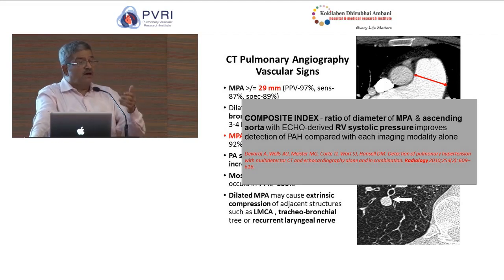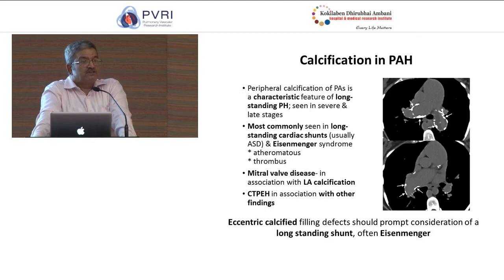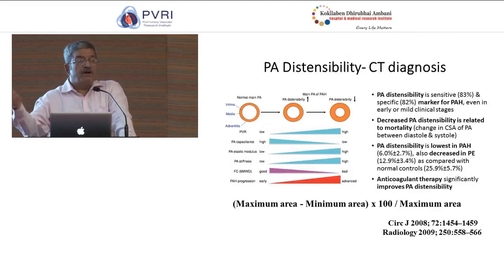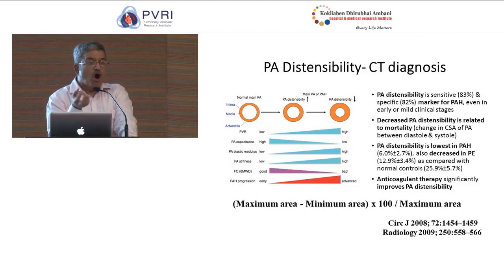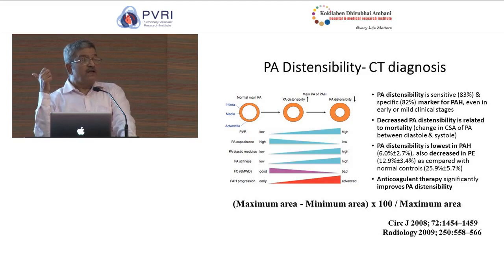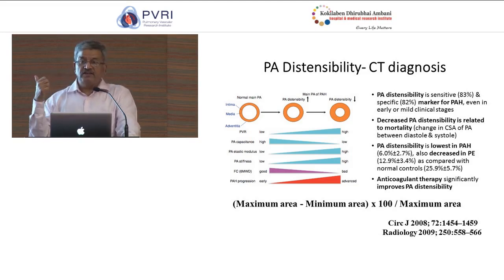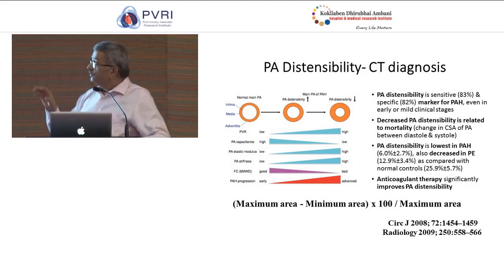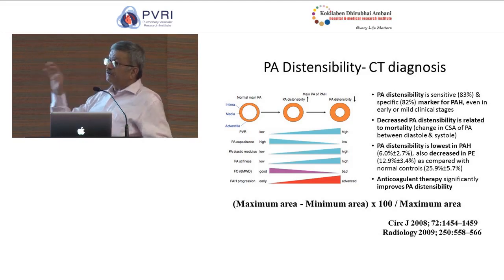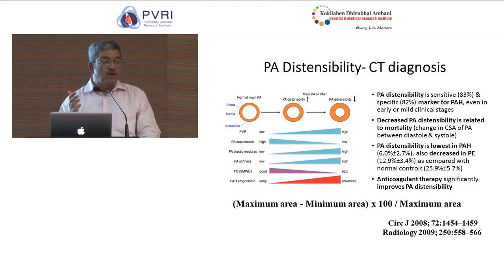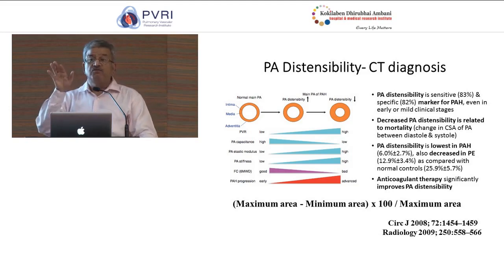Another new understanding of PAH which is coming through with the advent of these orthogonal techniques is the concept of PA distensibility, or reversibly PA stiffness. This is an important concept because this is turning out to be a very secure marker of prognosis. Loss of distensibility which happens because of PAH is a standalone marker of mortality.